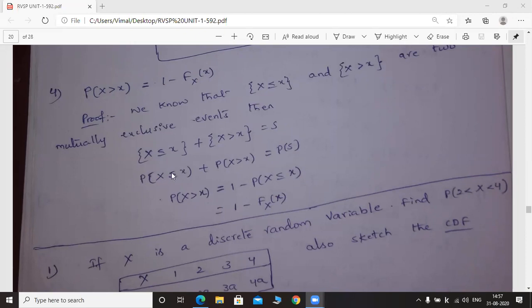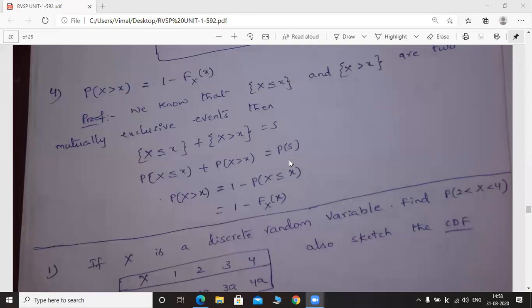Now apply probability. So probability of capital X less than or equal to small x plus probability of capital X greater than small x is equal to probability of the sample space. Probability of the sample space is 1 only, because the sum of all the probabilities of possible outcomes in a random experiment is 1.